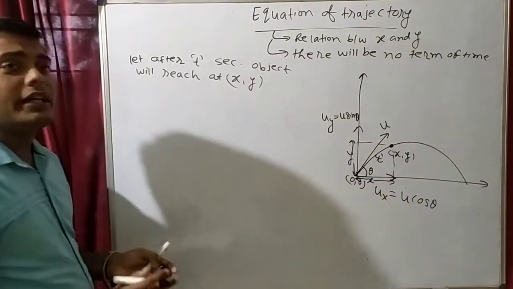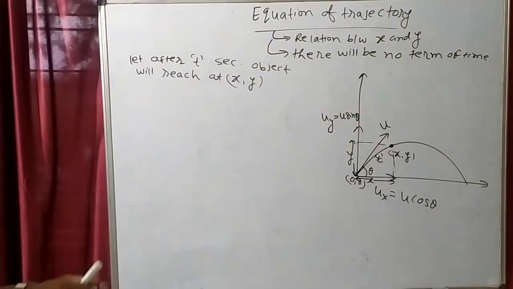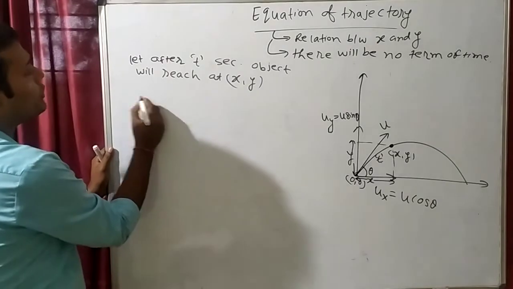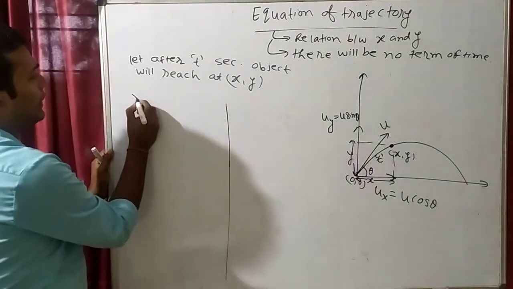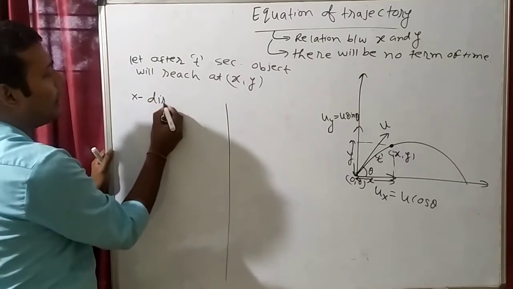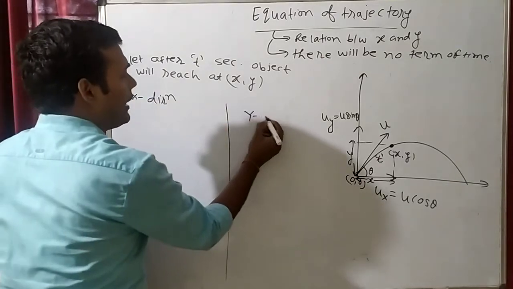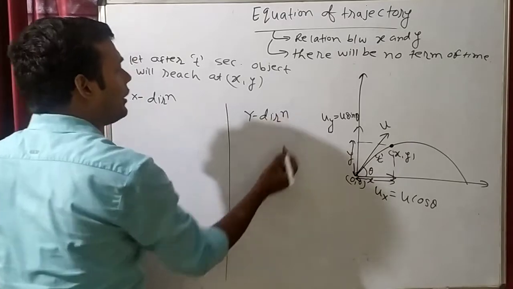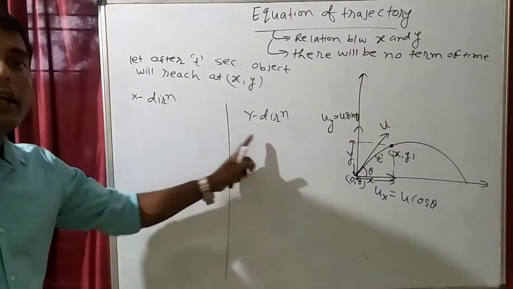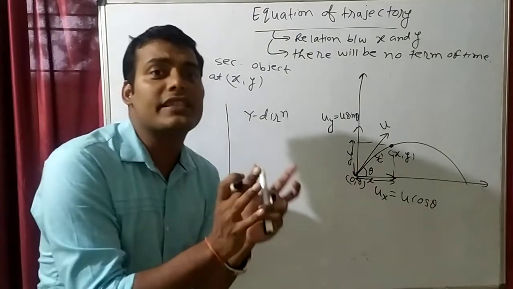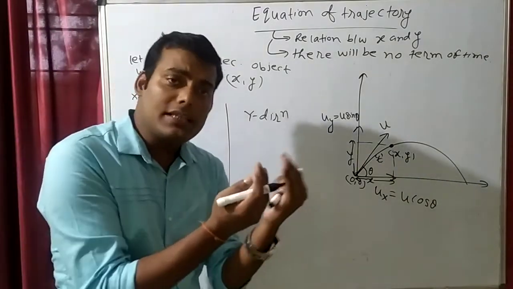Whenever you deal with projectile motion, this is motion in two dimensions, so we will separate it into two different directions. We will write here x direction, and here y direction. I told you earlier that when we deal in x direction, we will not go in y, and when we deal in y, we will not go in x. तो दोनों को मिक्सचर नहीं बनाना है. We have to deal separately.